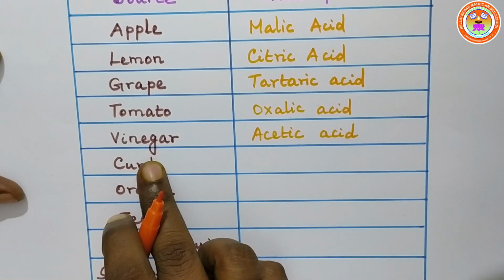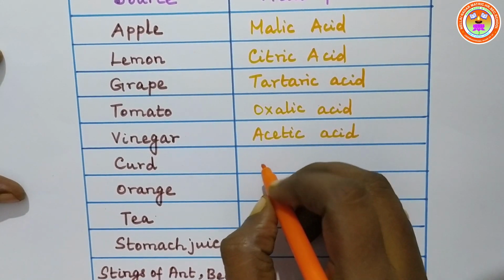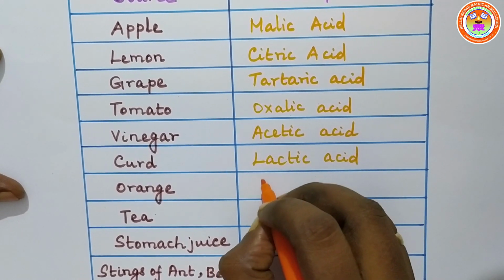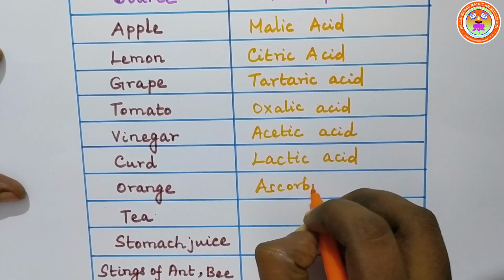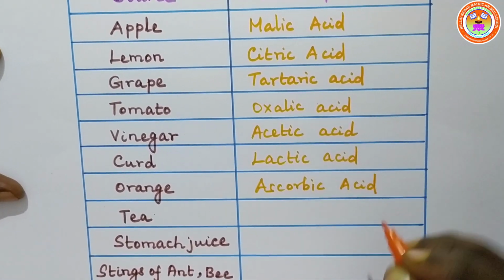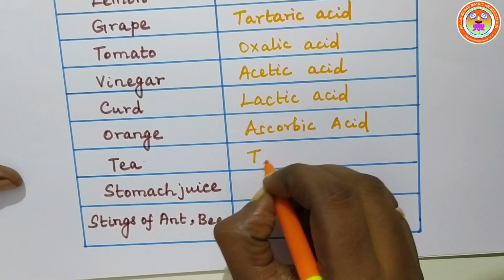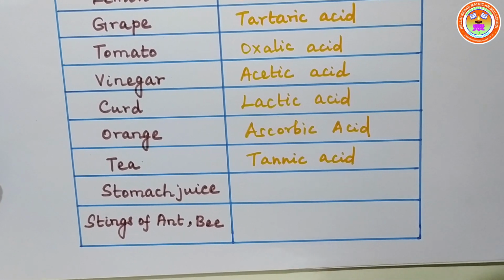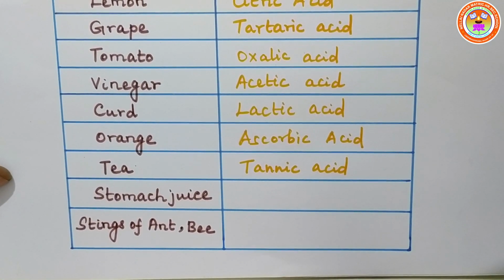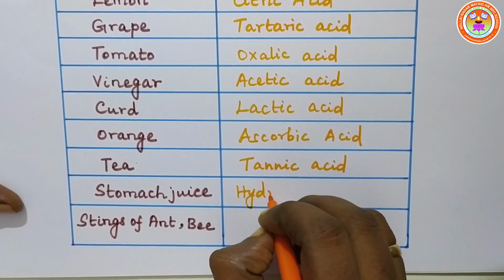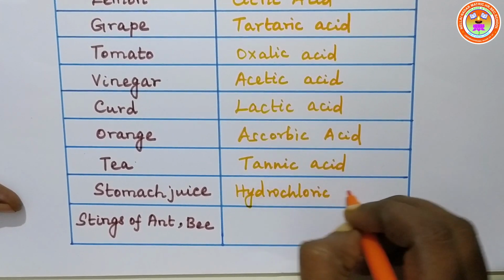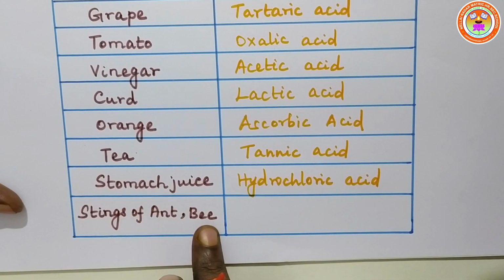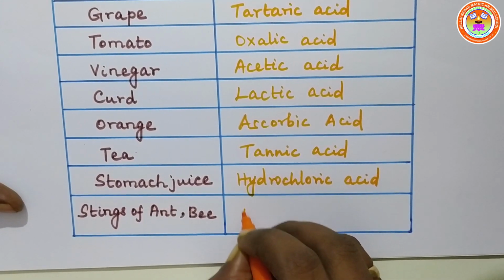So, acetic acid. Curd is prepared from milk, so it is lactic acid. Orange has got ascorbic acid. Tea has got tannic acid. In our stomach, there is a juice created, an acid created for digestion, that is nothing but hydrochloric acid. The stings of ants and bees contain an acid called formic acid.